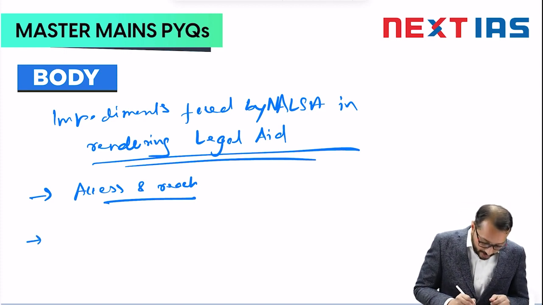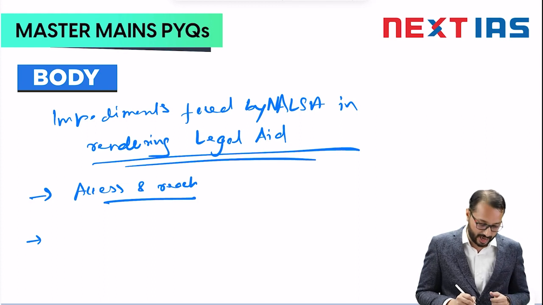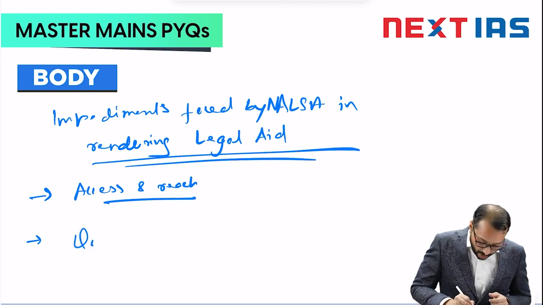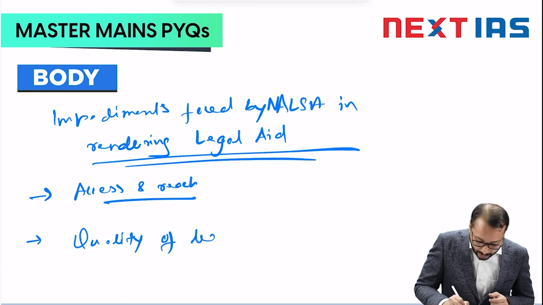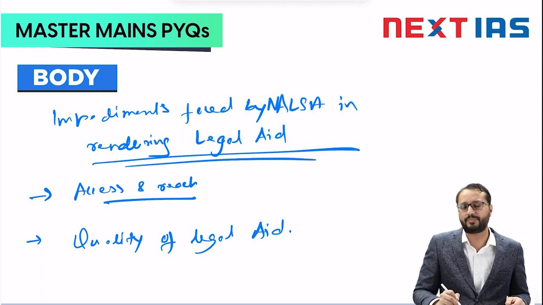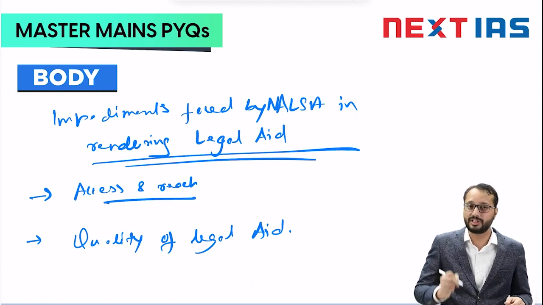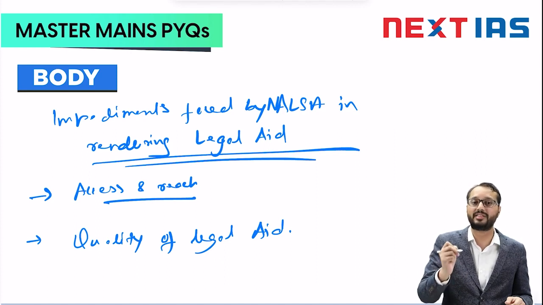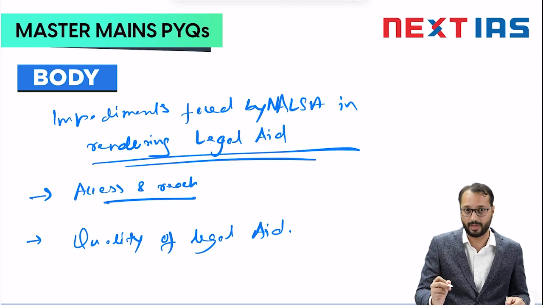The next problem that we can highlight in the answer is of quality of legal aid. Now, very recently, in April this year, Justice UU Lalit also criticized the quality of legal aid provided in India, right?